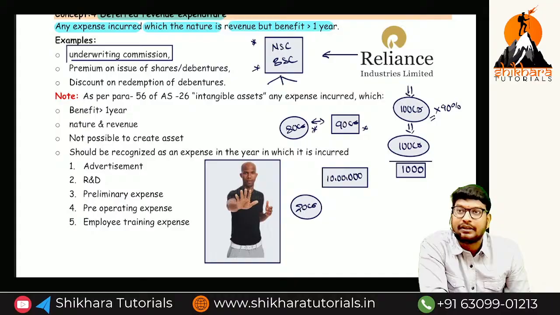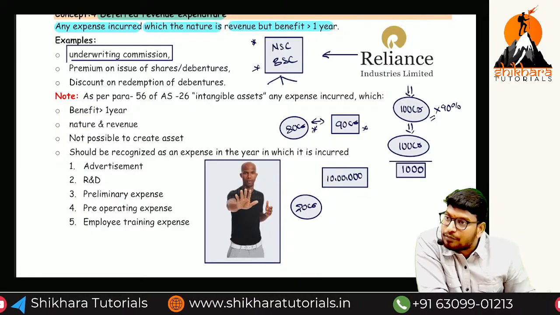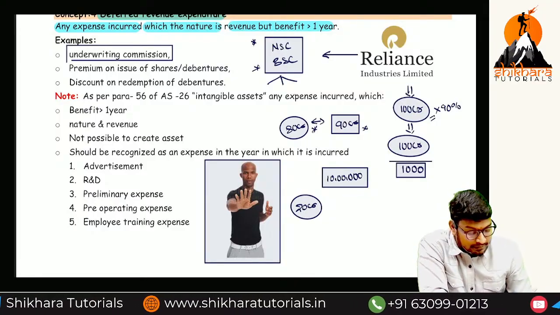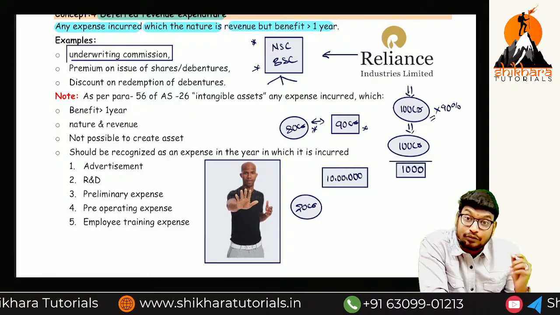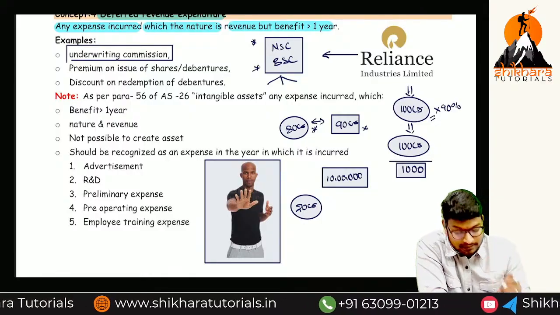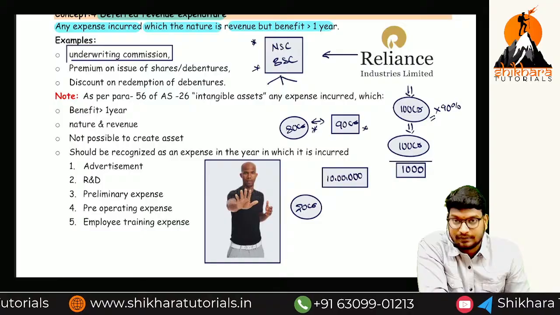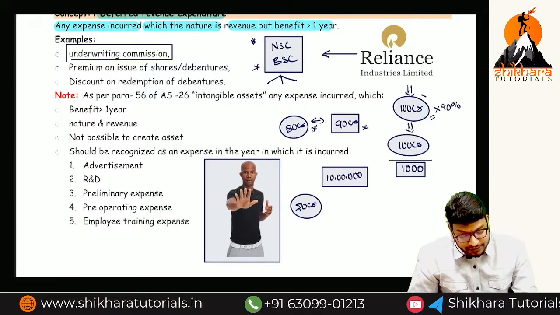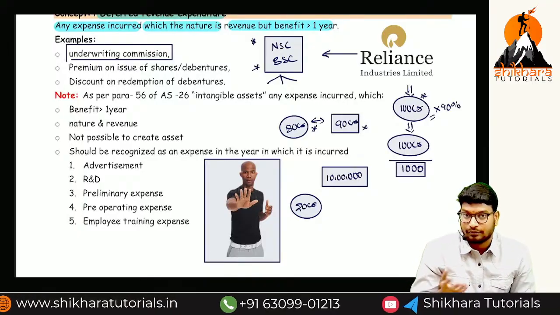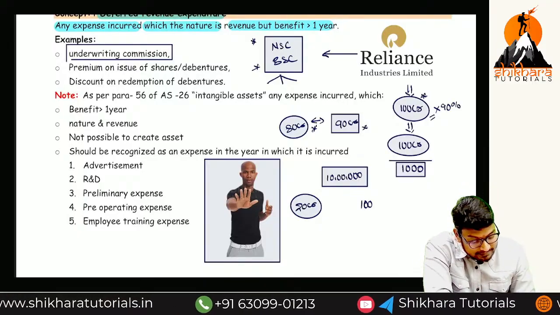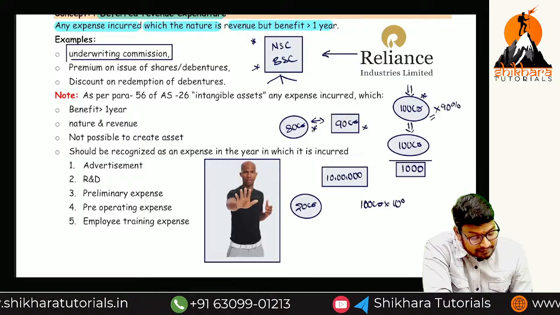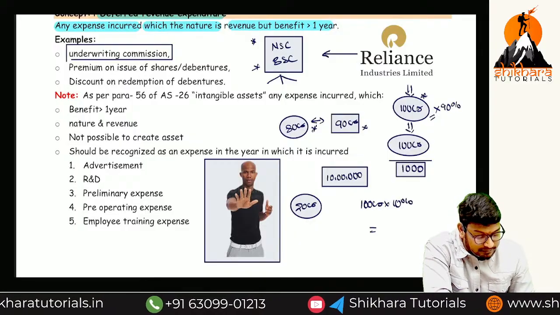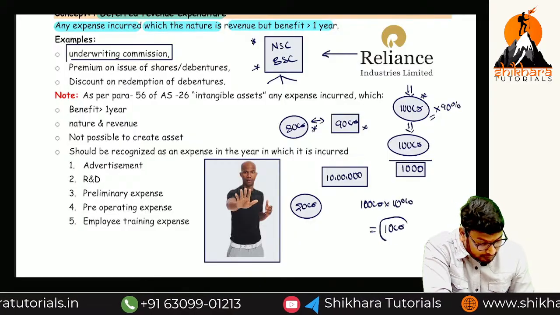we are going to get the benefit for 5 years. How much benefit are we getting, ma? 5 years. So we are paying commission, only commission I am going to call it. So we are paying 10% commission. Generally the 10% commission we have to calculate on the issue amount. What is the issue amount, ma? 100 CR. Let us take 10% commission. That is equal to how much? 10 CR.